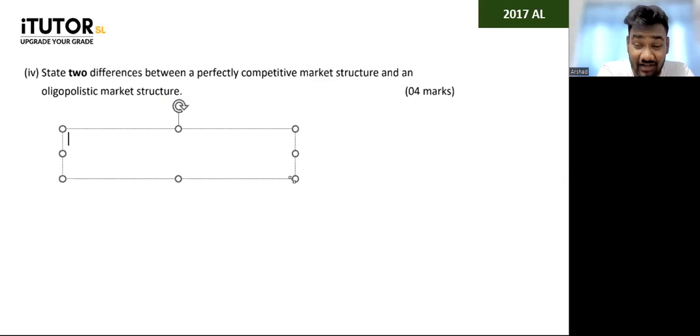Then you can say a perfectly competitive firm is a price taker, while a firm in an oligopoly is a price maker. Okay. You can talk about barriers to entry and exit. You can talk about how these firms have a homogeneous product, while these can have homogeneous or differentiated products. Okay. So I don't think that's a problem at all for you all to write 2 differences between this.